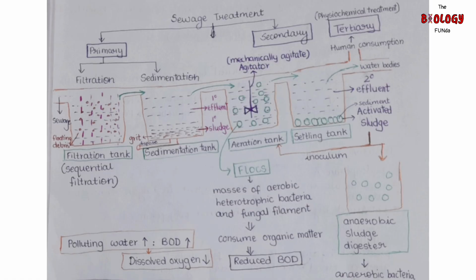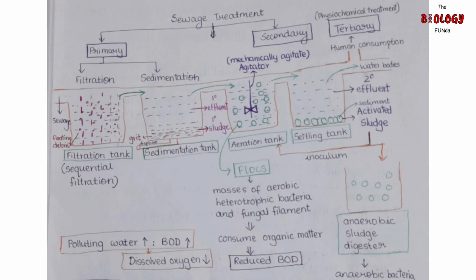Now, suppose we need to use this effluent or the less polluting water for human consumption. Can we do it? No. It needs to be treated again if it is used for human consumption. So the treatment is called tertiary treatment. In the tertiary treatment, different chemicals and factors are used, like chlorine and UV rays, where the water is treated and made potable water for human consumption. This is also called physicochemical treatment.